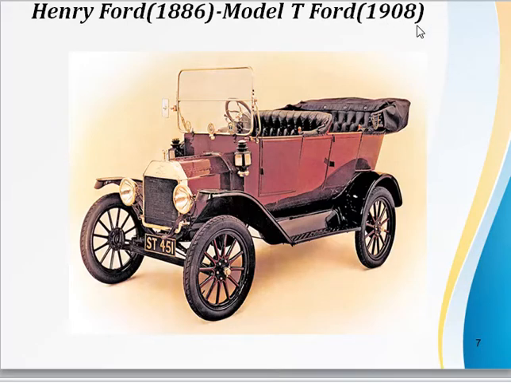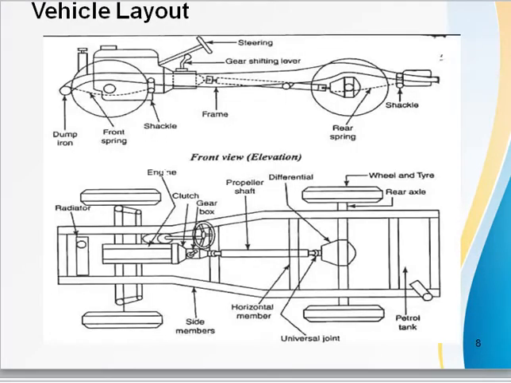Now moving ahead, let us go through the layout. What is the basic layout of an automobile? It basically consists of a chassis. On the chassis you can have a power unit, that is the engine, the transmission device, that is the clutch and gearbox, the propeller shaft, the differential, and it is attached with the suspension system.